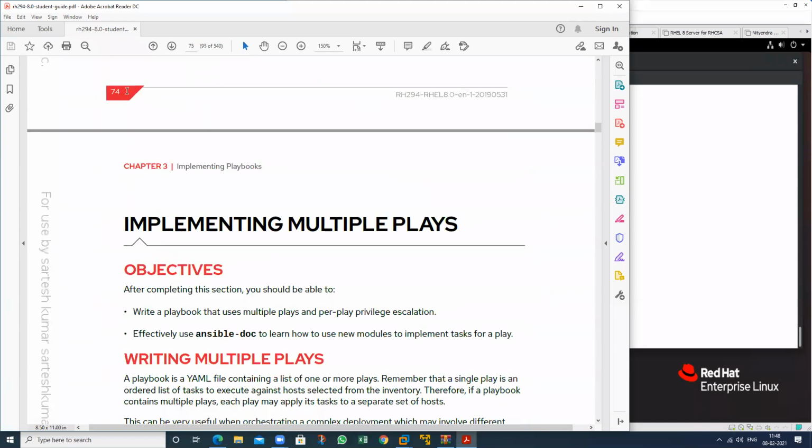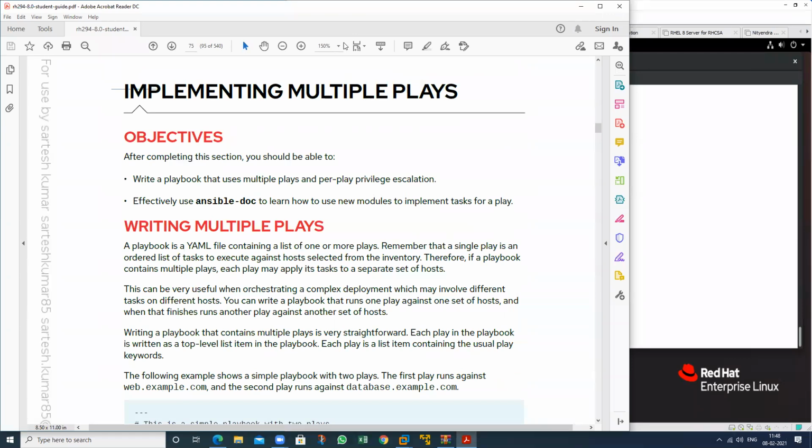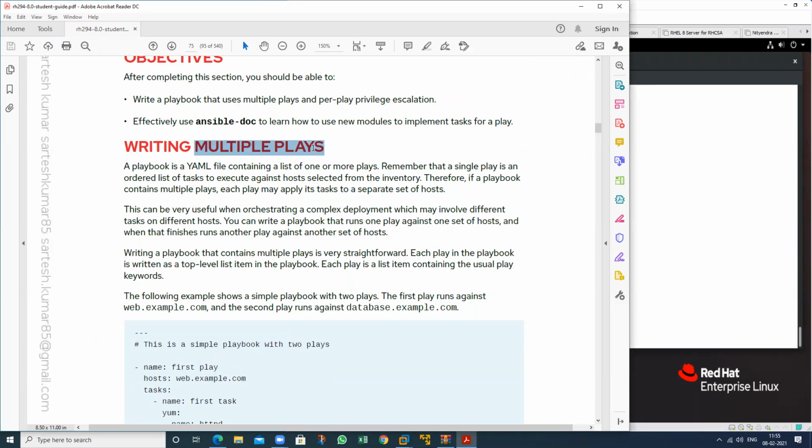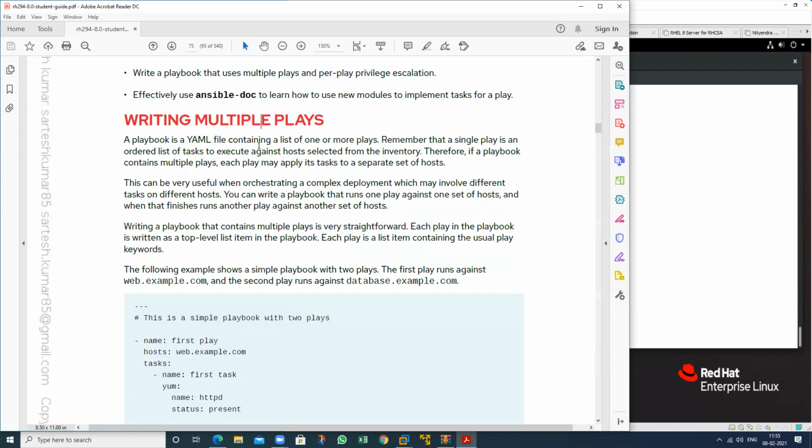So I will start from this point. Recording. So now, what is multiplay? In the last example, we used a single play. So what is multiplay? In a playbook, if you want to define multiple plays, it means multiple tasks on different machines. A YML file contains a list of one or more plays. So you can define one play, you can also define a second play, a third play, and so on.